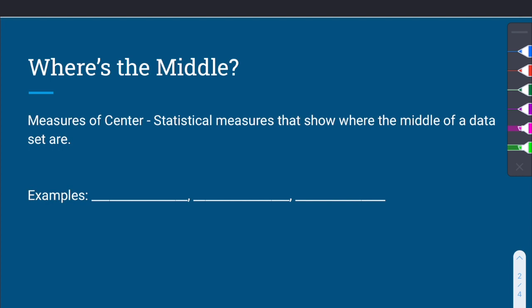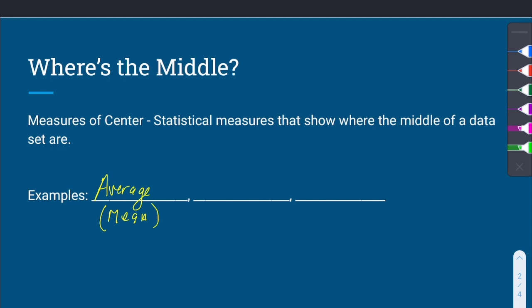Where's the middle of a data set? These are measures of center. Measures of center are a statistical measure that show where the middle of the data set is. Some of these may be familiar to you. They might include things like the average, and by average we mean the mean. That's the more mathematical term there.